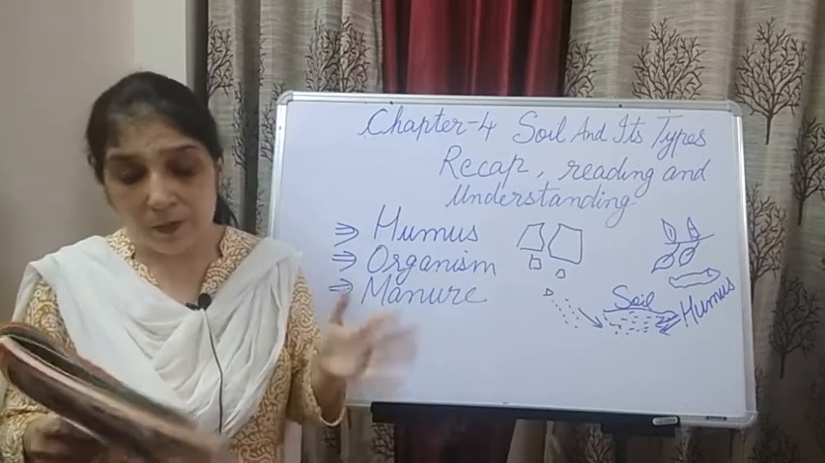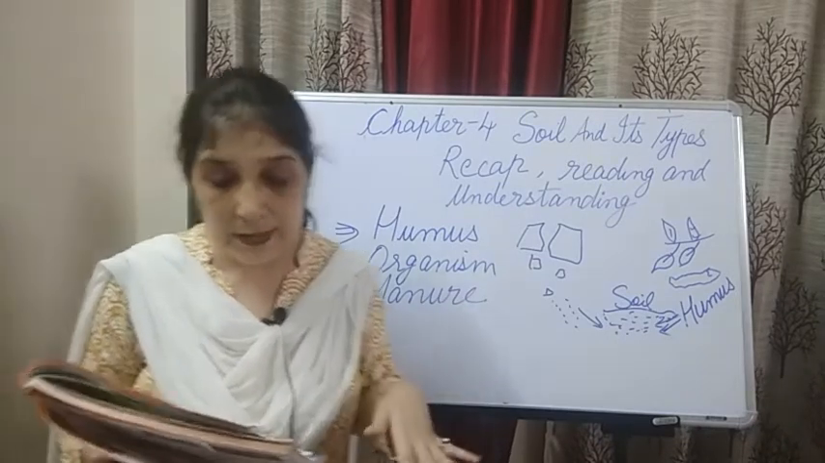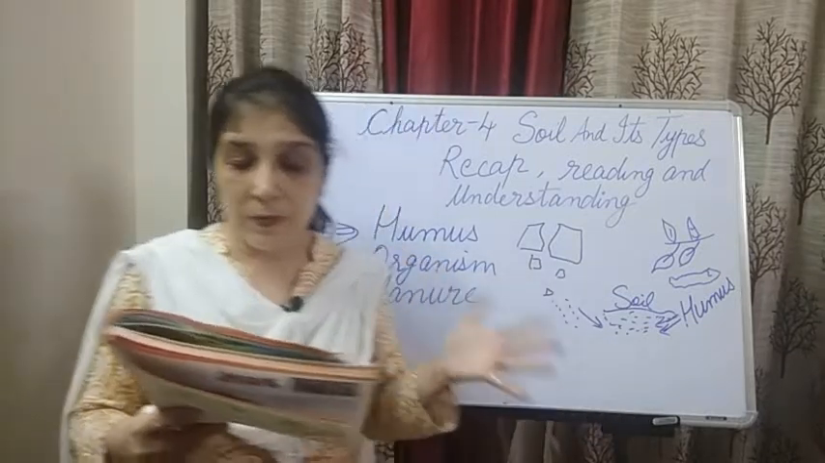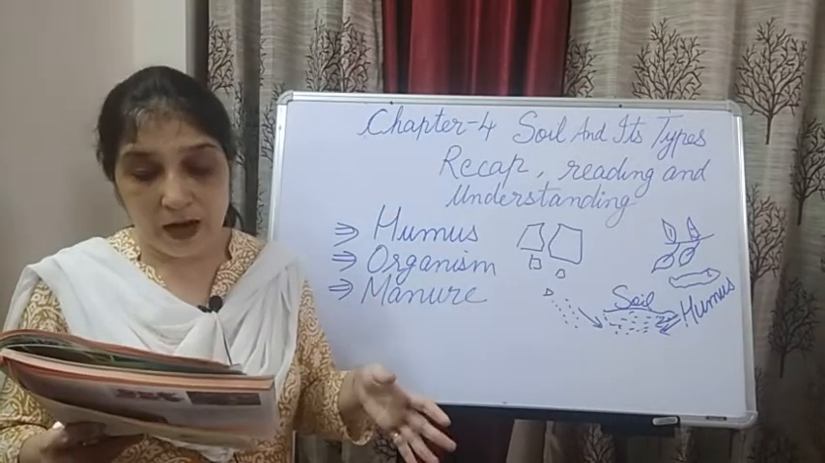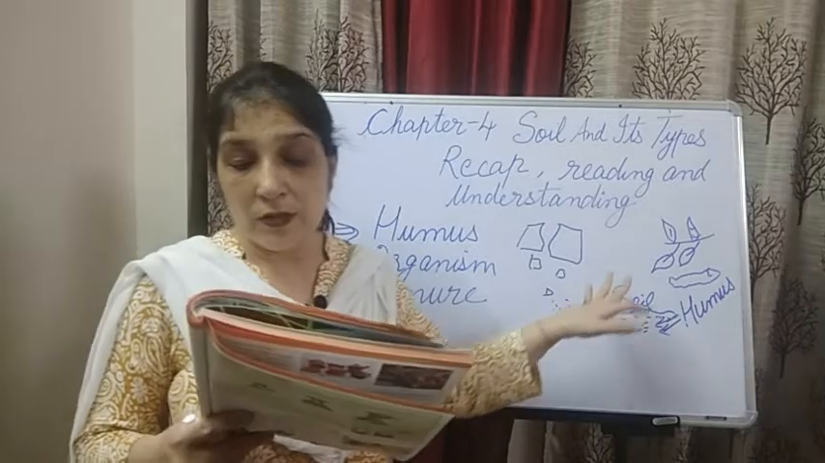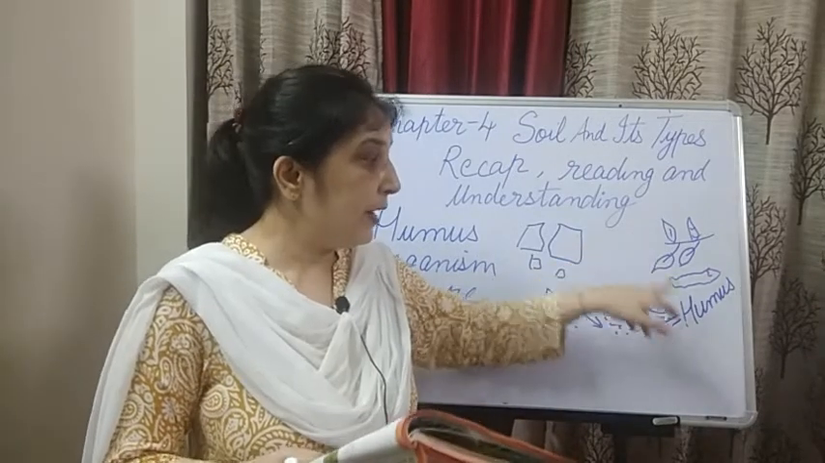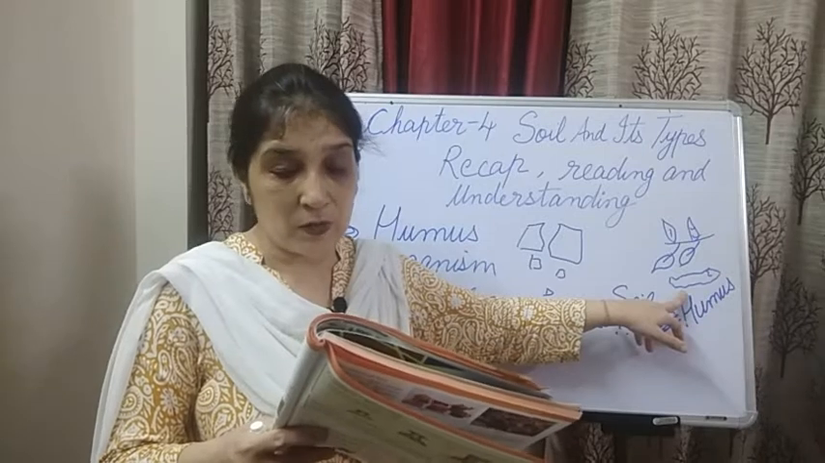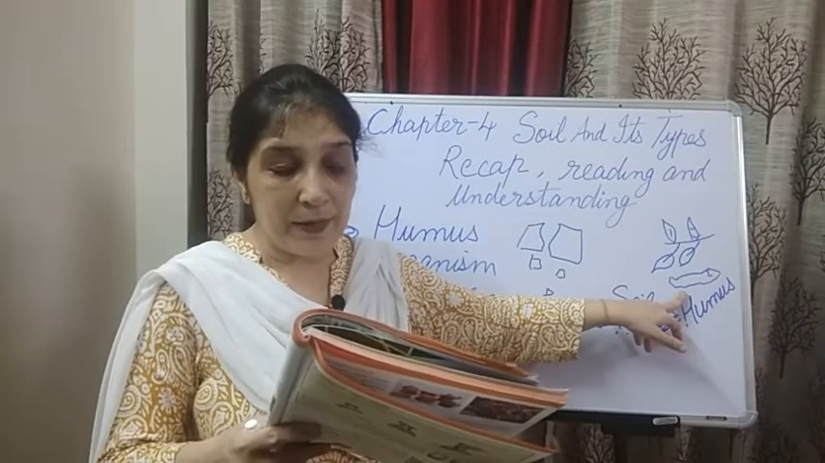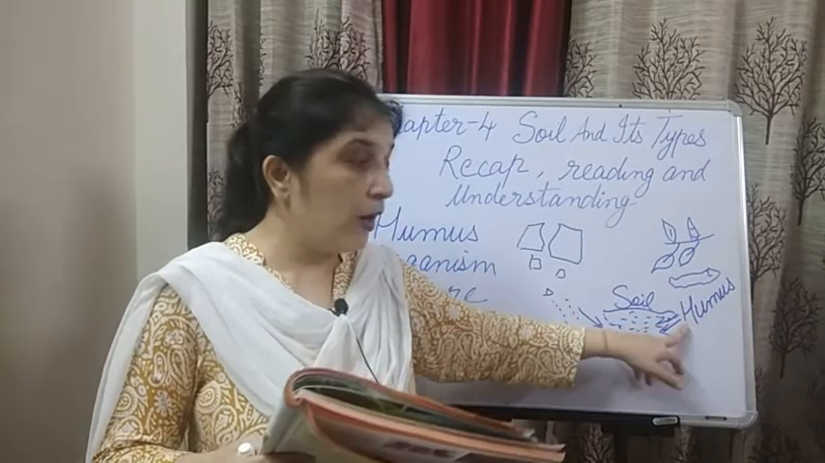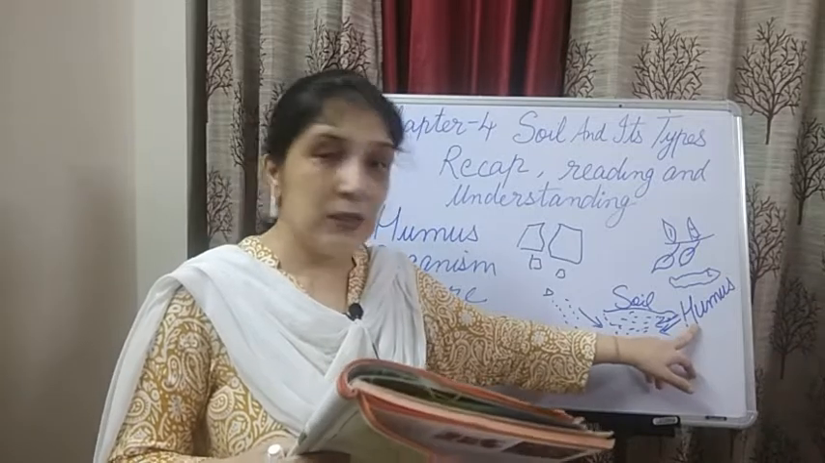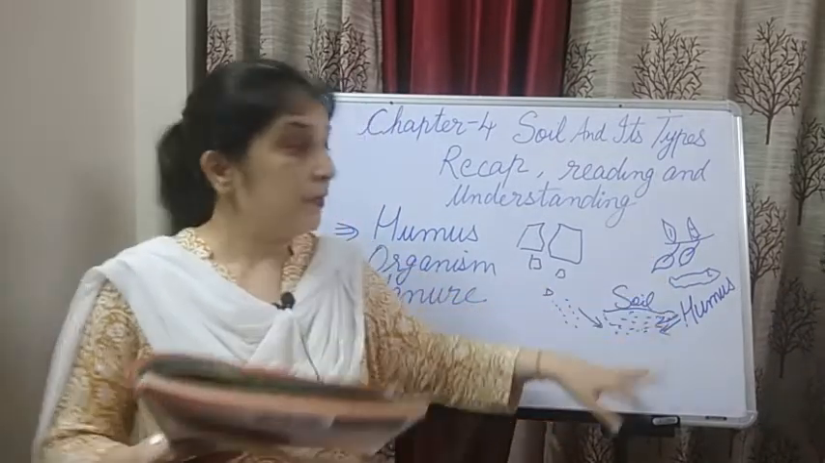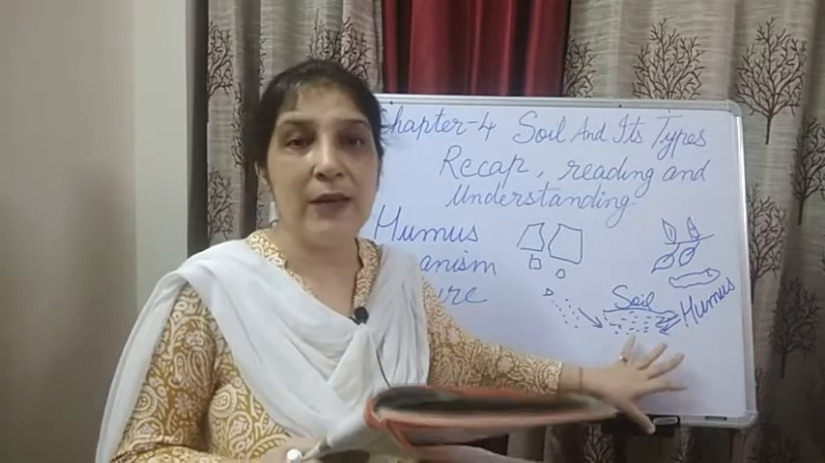And when these plants and animals died, their body remains, the pieces of their body, dead plants, got mixed up in the soil. So the dead plants and the bodies of dead animals mix up in the soil. The dead plant and animal matter in the soil is called humus. So humus means the dead matter of plants and animals. This humus makes the soil fertile.